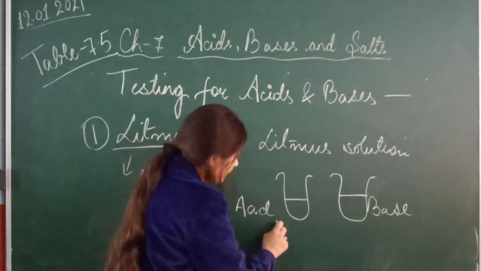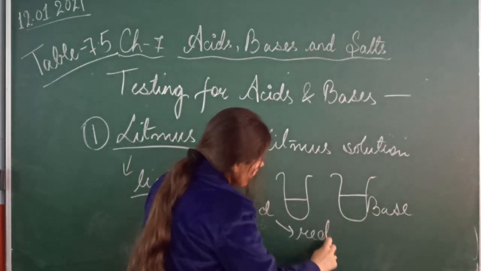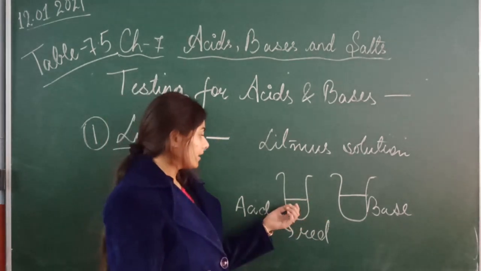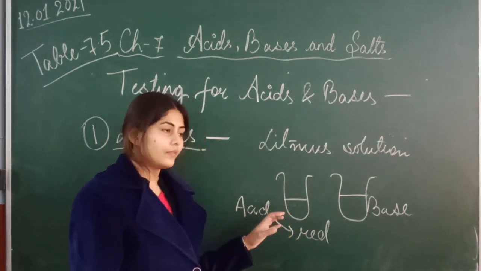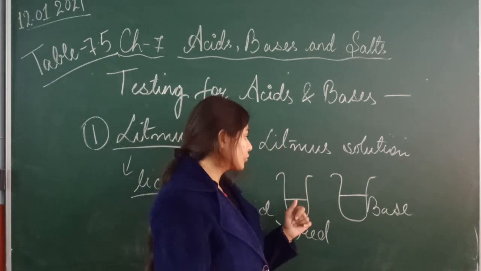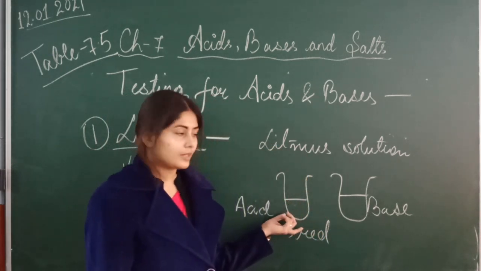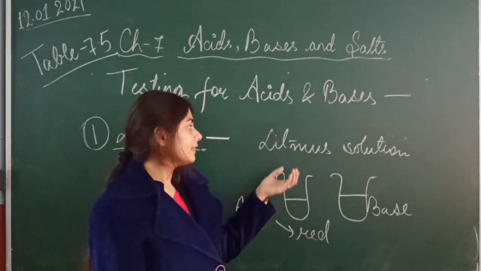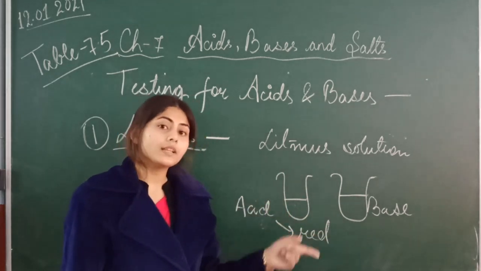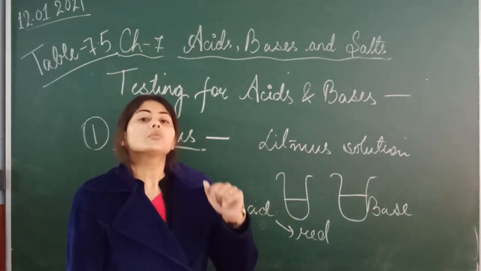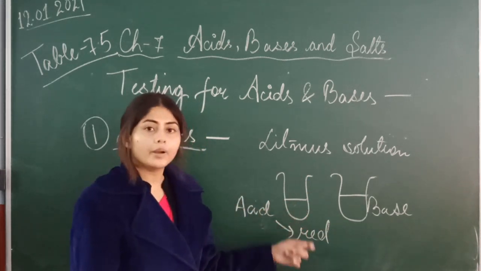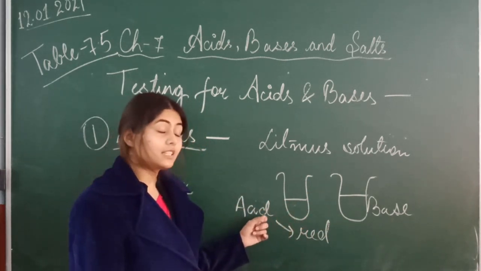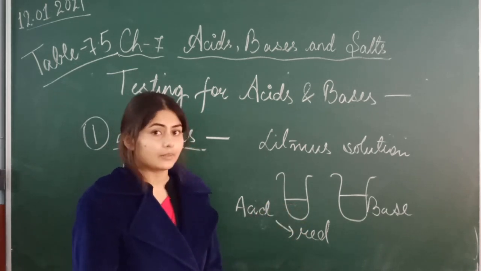When the solution turns red in color, that means the solution is acidic. So when you add litmus solution to any substance which we don't know, and it turns red in color, that means the solution is acid.